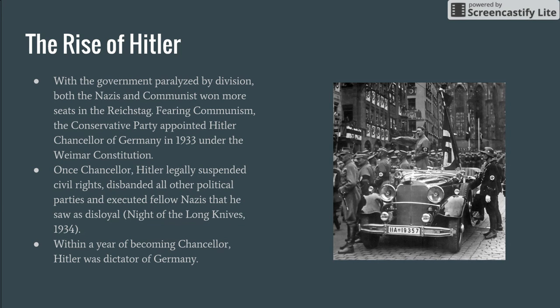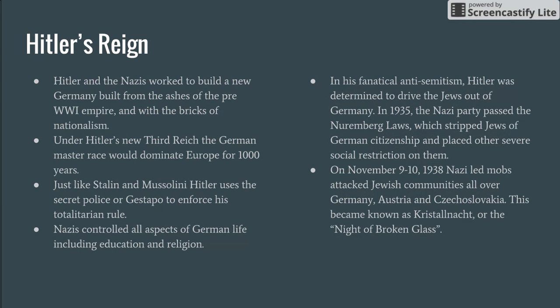He claims that it was only 40. It ends up being a couple to several hundred, actually, that they take care of during the Night of the Long Knives. And he admits to this publicly, but once again, his figure is much lower than the actual number of people that were murdered. Within a year of becoming chancellor, Hitler was dictator of Germany.